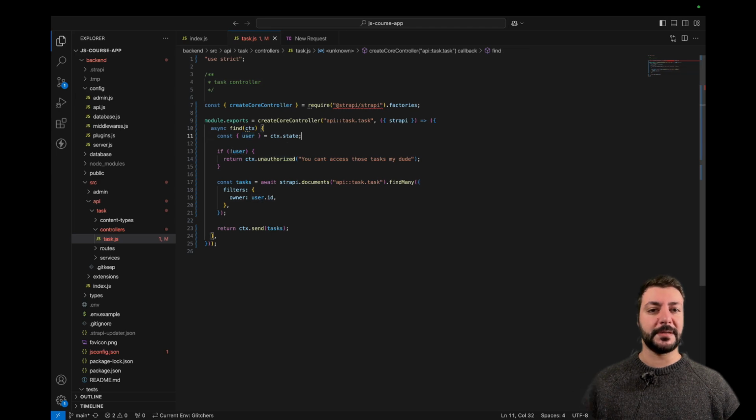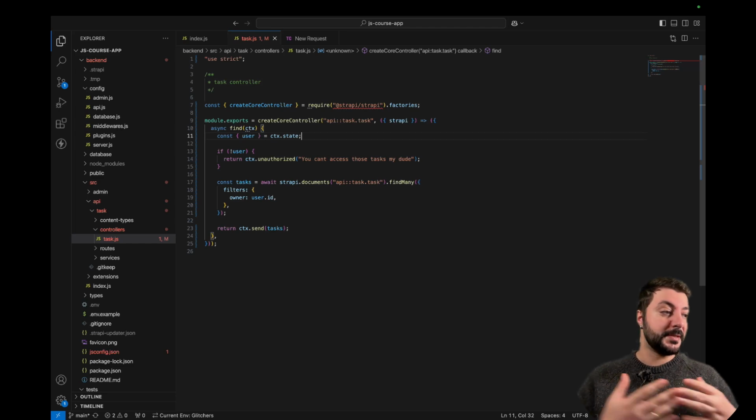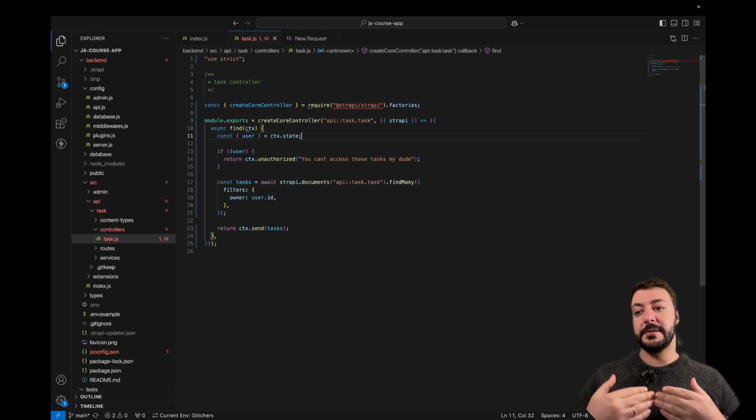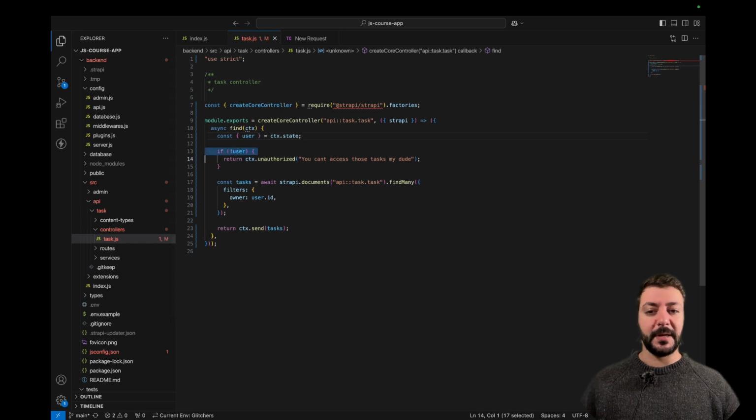If you make a request with a JWT, that's an authentication token, and you send it to Strapi in the headers, Strapi will say, this person is actually asking me for information, and this person is in my database, so I know who this person is. Now, Strapi then will say, okay, if there is no user, you're unauthorized. But if not, get me my tasks. Get all the tasks where I am the owner of that task, and then send them back. So this is good. This is a way to do it, and we're going to use this way for now.